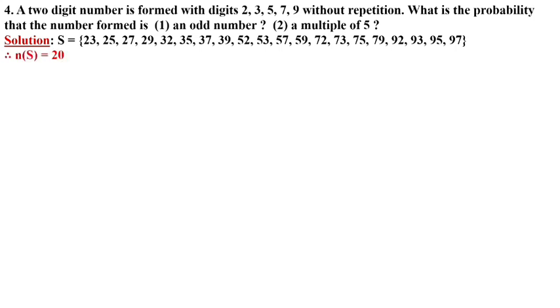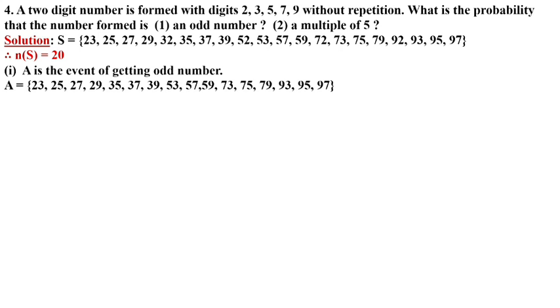Number of S is how much? 20. A is the event of getting an odd number. Which odd numbers are here? 23, 25, 27, 29, 35, 37, 39, 53, 57, 59, 73, 75, 79, 93, 95, 97. So here number of A is 16. Probability of A equals number of A upon number of S. So 16 upon 20, we get 4 4s are 16, 4 5s are 20. 4 upon 5 is our answer.